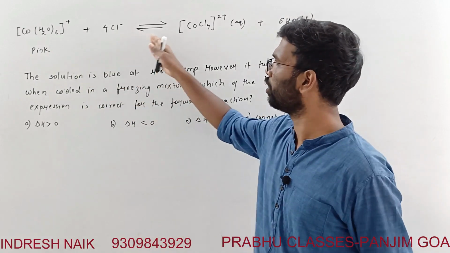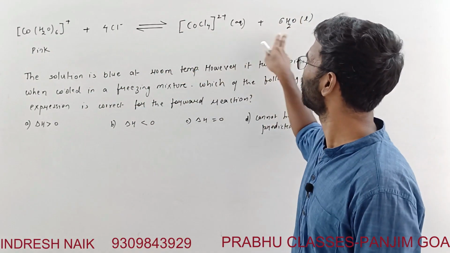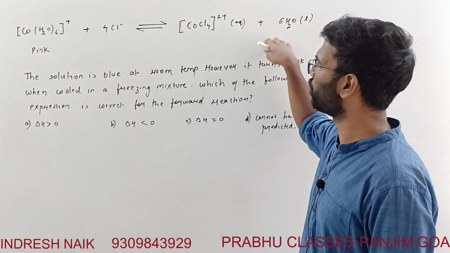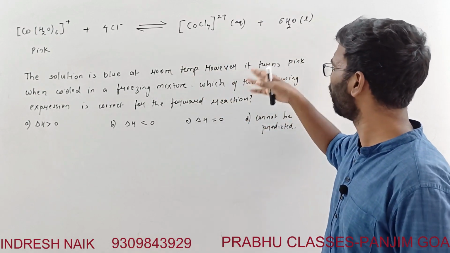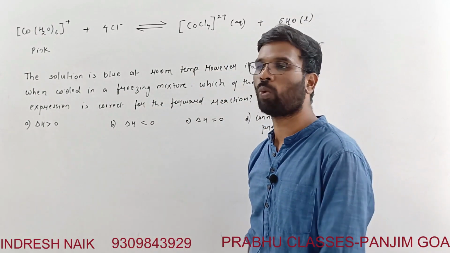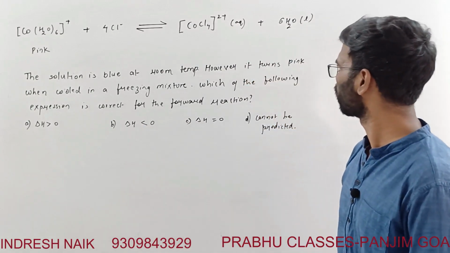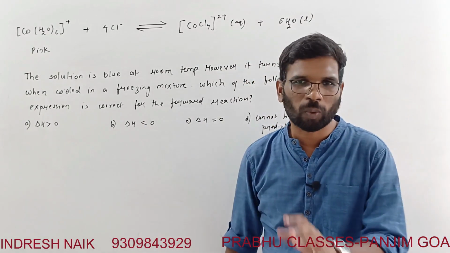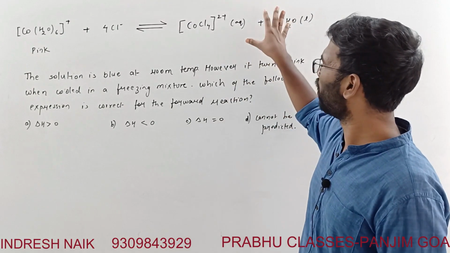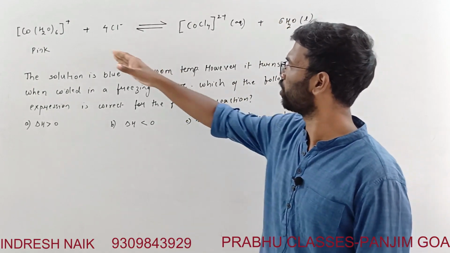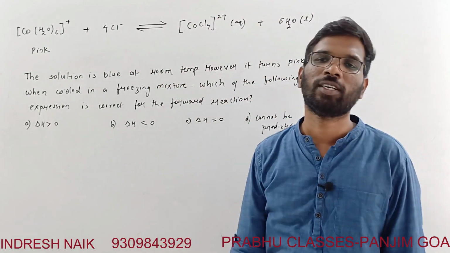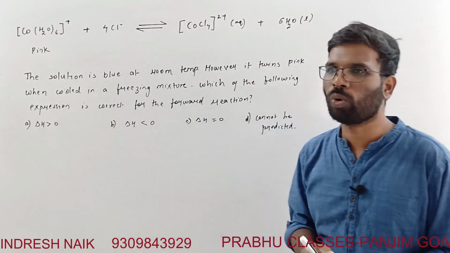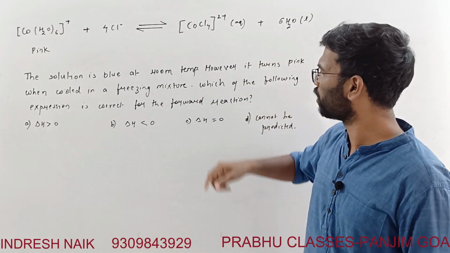This is a reaction, and what they are saying is solution is blue at room temperature. However, it turns pink when cooled in a freezing mixture. Which of the following expression is correct? Means for a forward reaction, when you cool, the solution is turning pink.